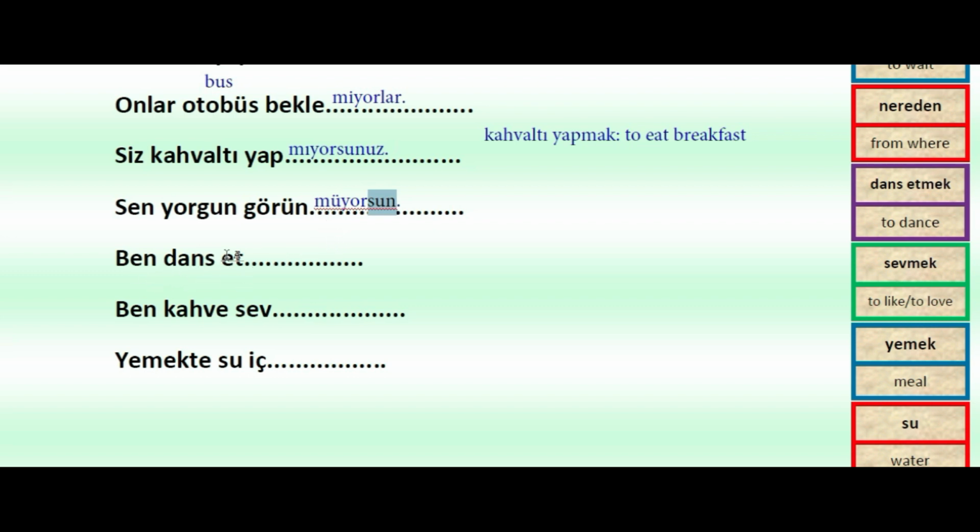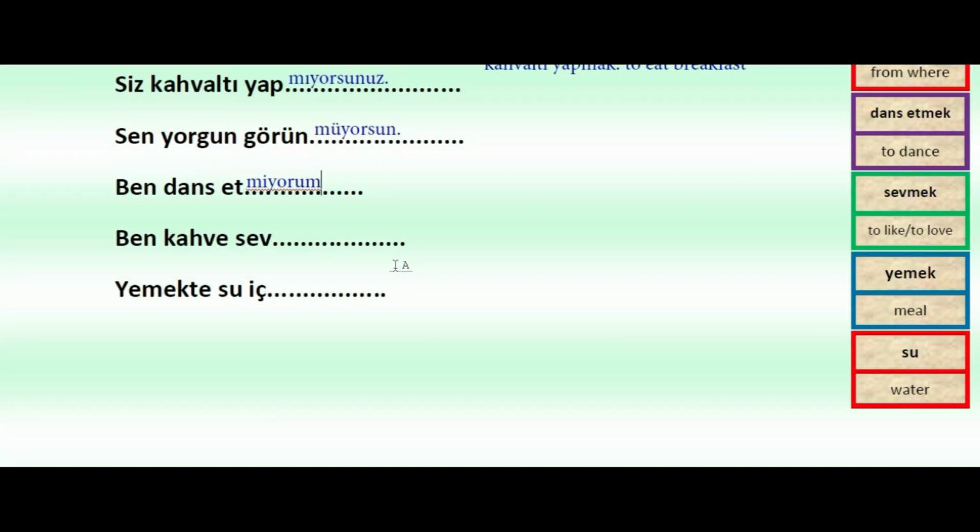Ben dans et. So dans etmek means to dance here, as you see. So ben dans et. Yeah, that will be me, because the last vowel is e here. Et me, and yor, and because of ben that will be: Ben dans etmiyorum. I don't dance, I'm not dancing. Yeah, depending on the context we can understand both of them.